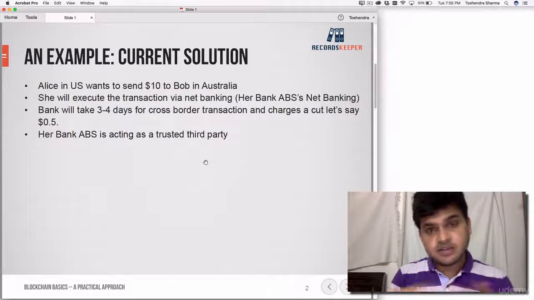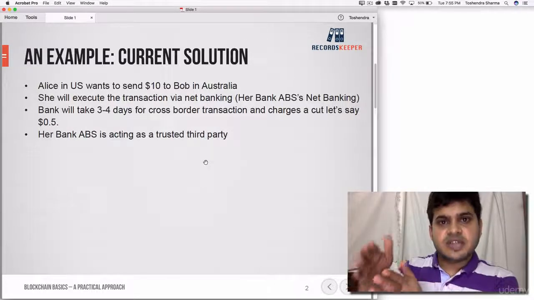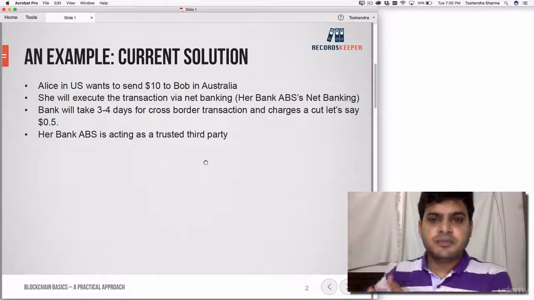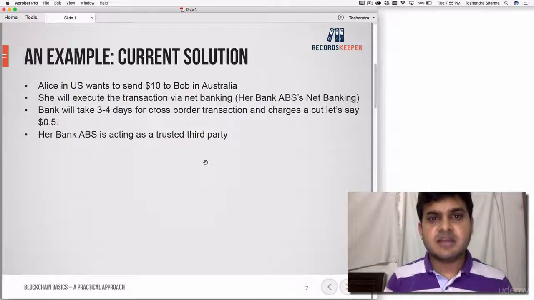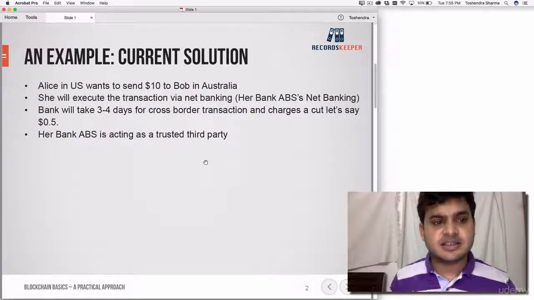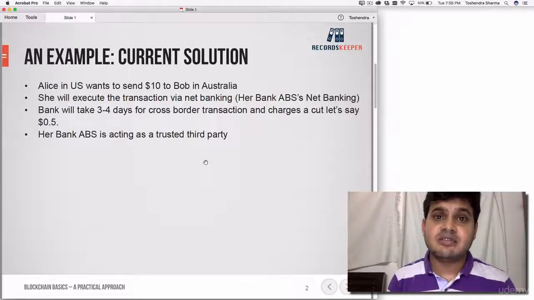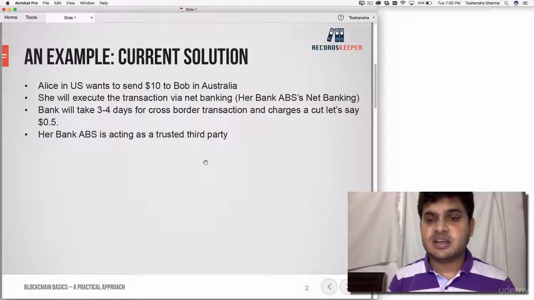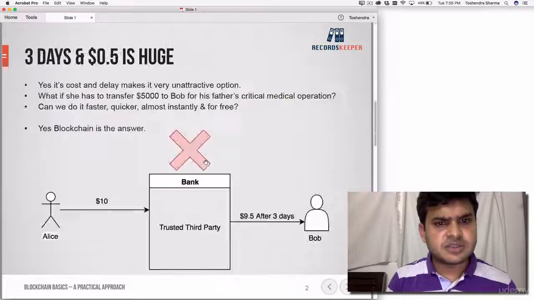So she will transfer the money to the bank, or she already has the money in the bank, and the bank will transfer that money to Bob, right? This is how the transaction happens, but it will take a lot of time because there are multiple entities involved to make that transaction. And the bank, working as a trusted third party, will also take some charges, some amount and fees for making the transfer. Currently I think the international wire transfer fee is around $15, which is a huge amount, right? So it is not a very attractive option right now.